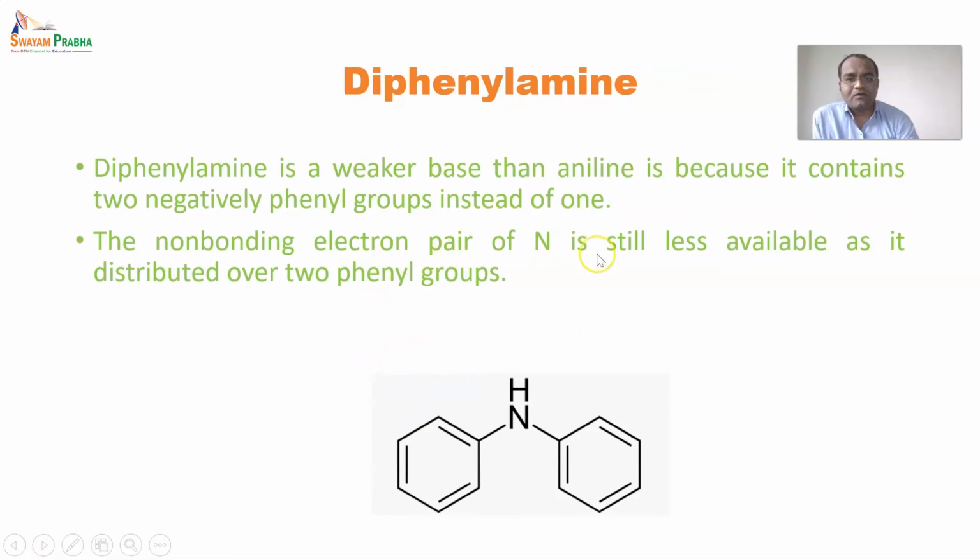And the non-bonding electron pair on nitrogen is still less available, being distributed over two phenyl rings, because a phenyl ring has the character of an electron-withdrawing substituent, so it will withdraw electrons and decrease the basicity of this nitrogen, as there is less of a lone pair of electrons available for bonding.